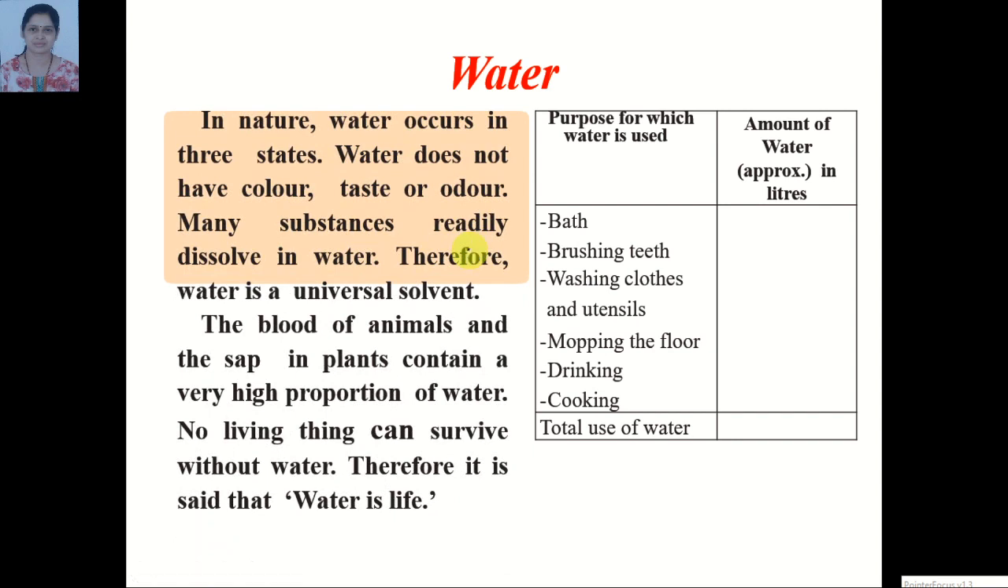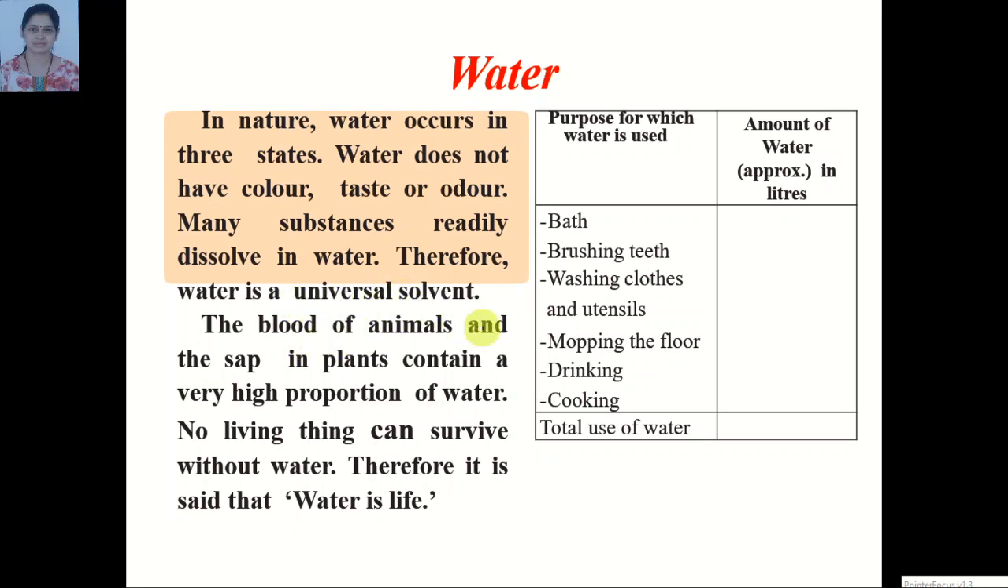Now the characteristics of water. In nature, water occurs in three states. Last year we have studied about three states. Which are the three states? Yes, solid, liquid and gas. These are the three states of water. Water does not have color, taste or odor. Many substances readily dissolve in water. For example, salt and sugar dissolve in water easily. Therefore, water is a universal solvent.